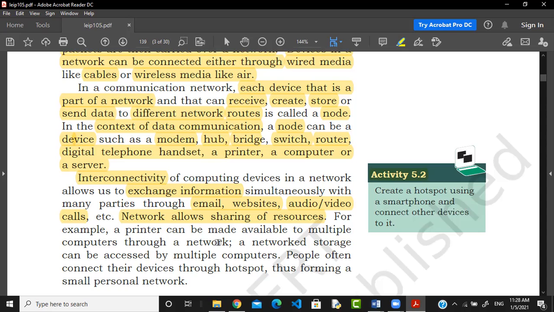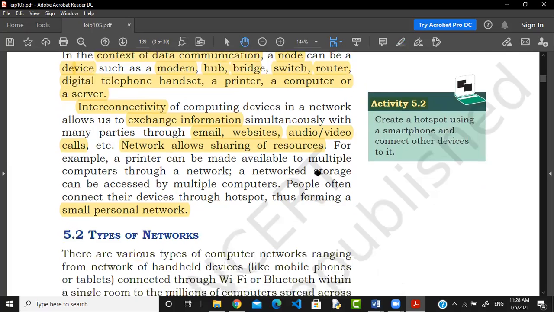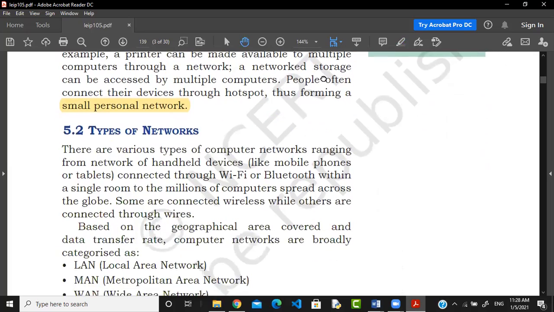So in this way, if you are interconnected, you not only share the device, you can share the information also. People often connect their devices through hotspots, thus forming a small personal network. I think you all remember there are different types of networks. One is called the personal area network, PAN. LAN is the local area network, and PAN is the personal area network. So remember these things. Now we are going to talk about the types of network.